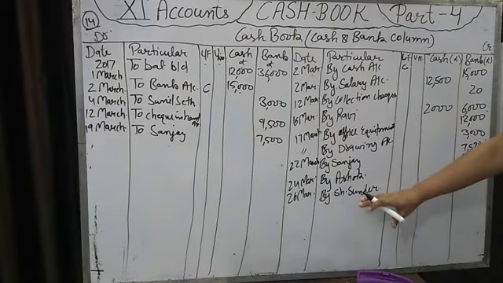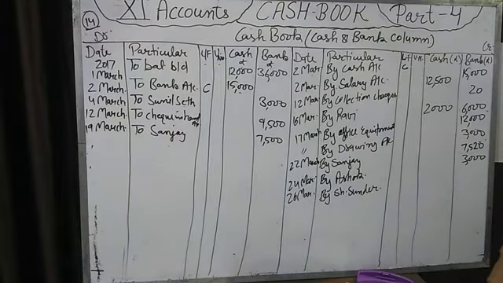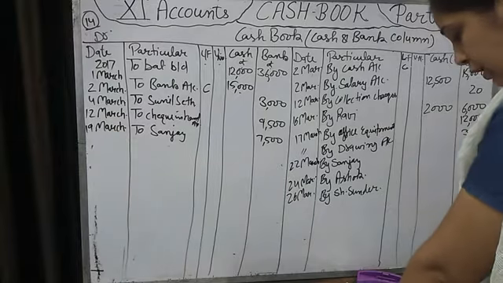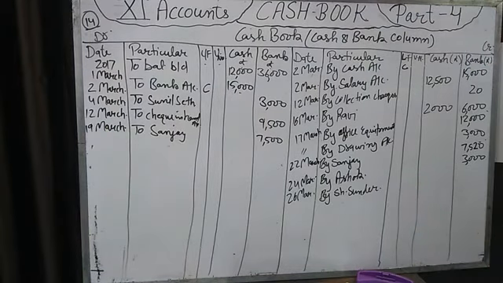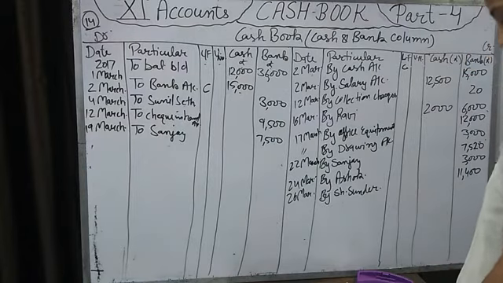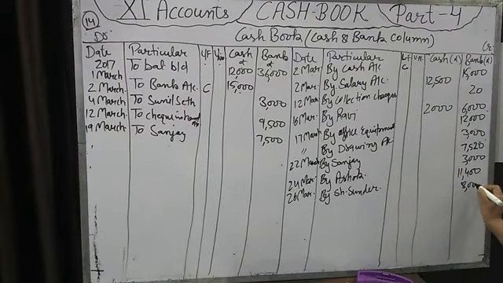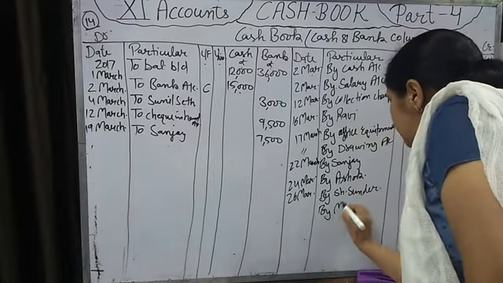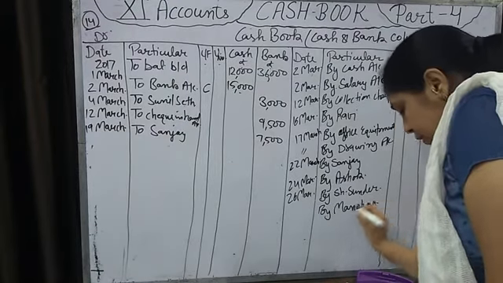So when we make payment later after the purchase, then we will write the name of the party from whom we have purchased the goods. So by Shyam Sundar we will write the amount, the goods we purchased were 12,000, but we are receiving 5% cash discount. 5% of 12,000 is 600. Then net amount we are paying is 11,400 by check. So we will write in the bank column. Fine. Now on 28th March, paid to Manohar 8,000 by check. By check, then in the bank column we will write by Manohar. Date is 28 March.